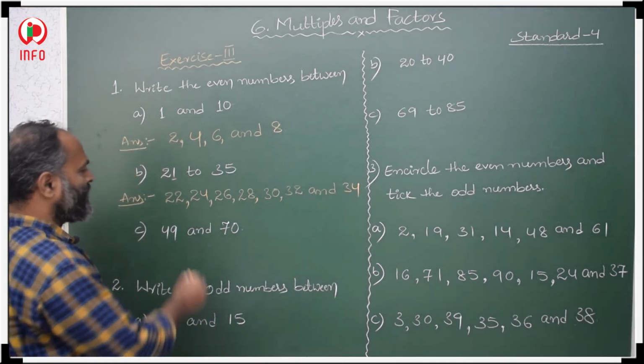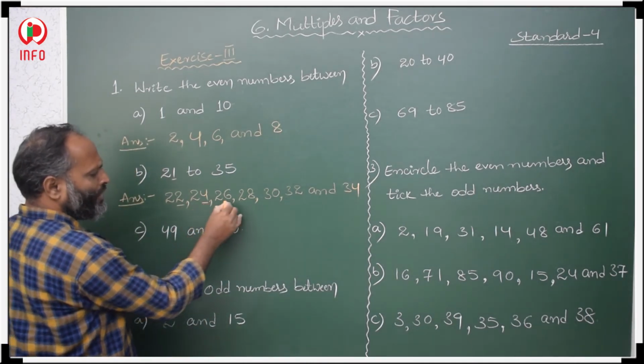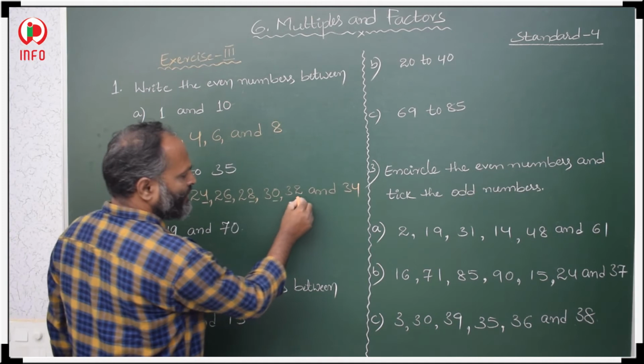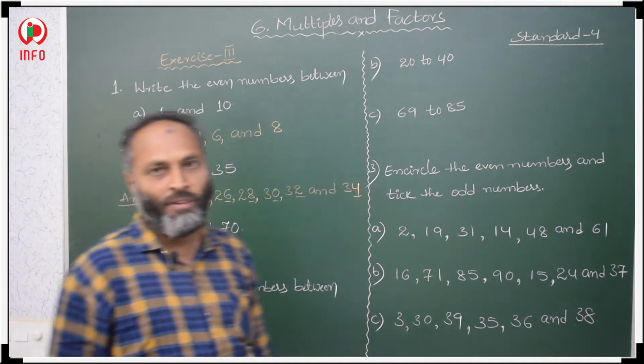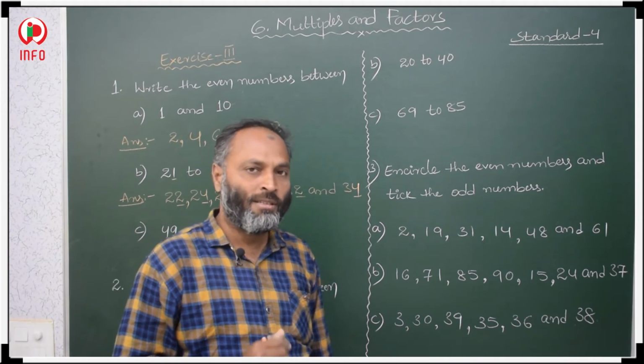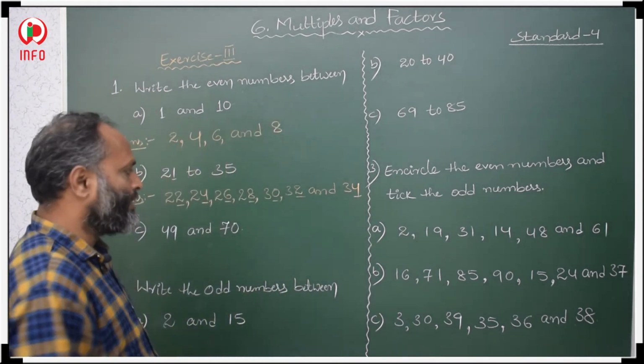So first we have to check the unit place. 2, 4, 6, 8, 0, 2, 4, like this we have to take. In the unit place, if the digit is even, the number is even. In that way we have to write even numbers.